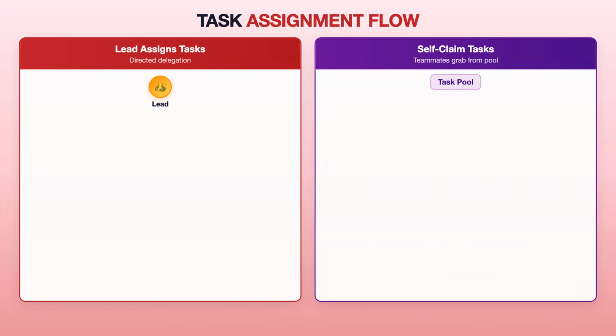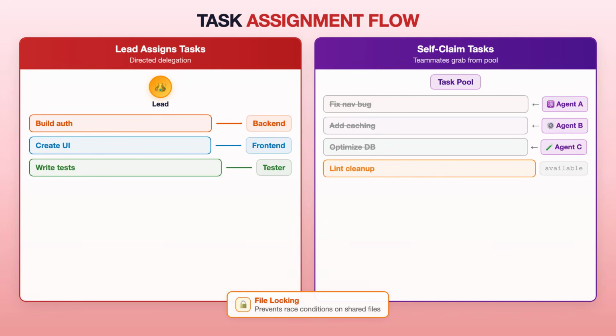Two ways tasks get assigned. The lead explicitly assigns tasks to specific teammates, or teammates self claim. After finishing one task, they grab the next unassigned, unblocked task on their own. Task claiming uses file locking to prevent race conditions when multiple teammates try to claim the same task simultaneously. No conflicts, no double work.